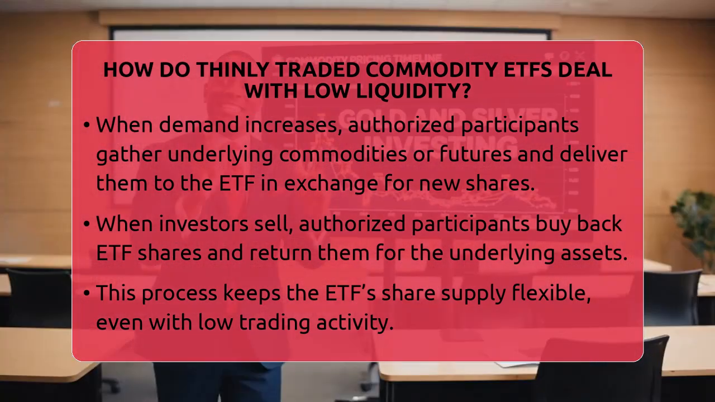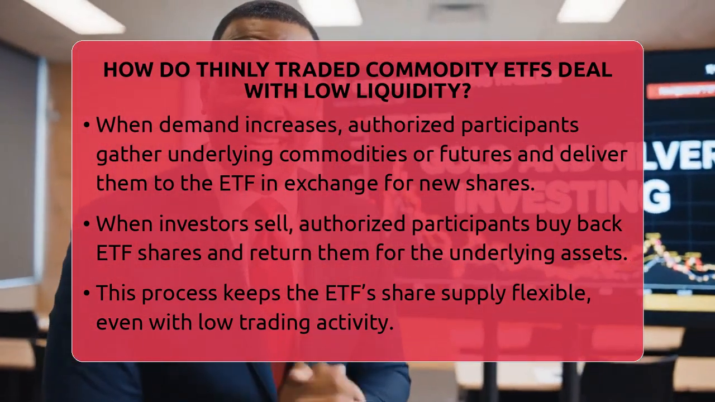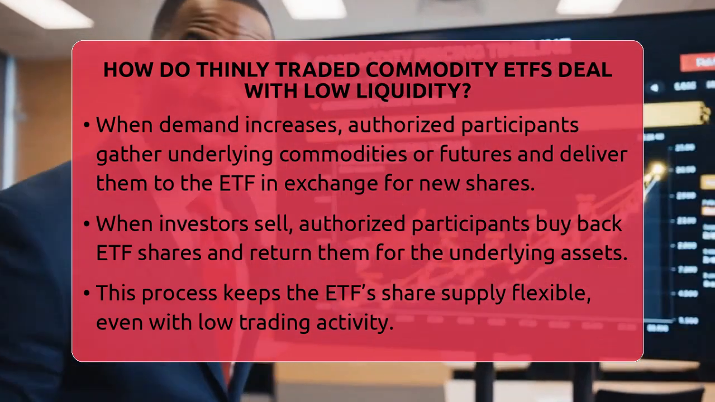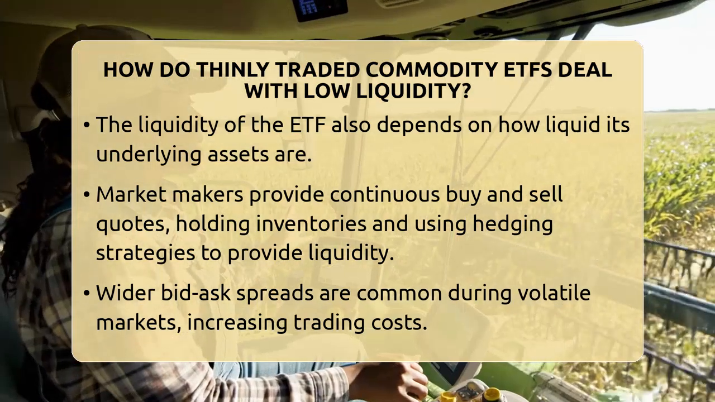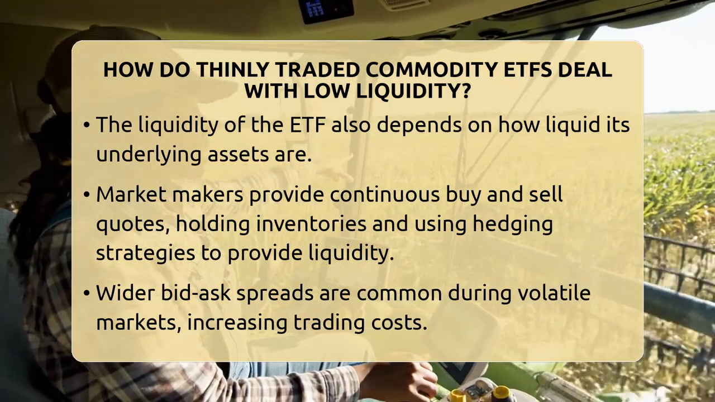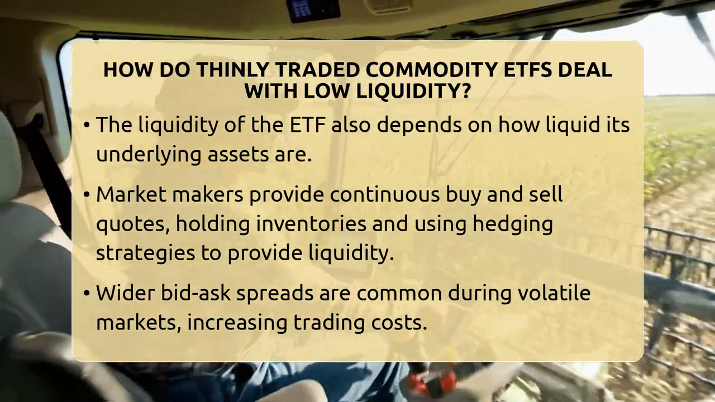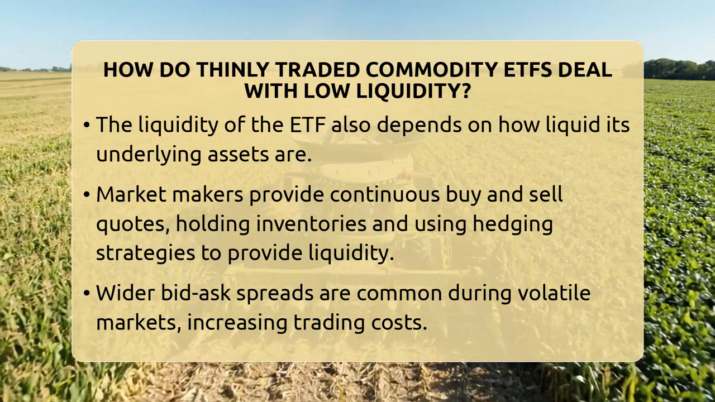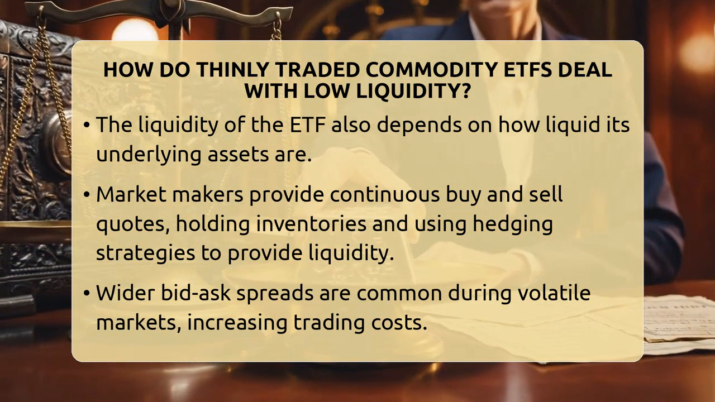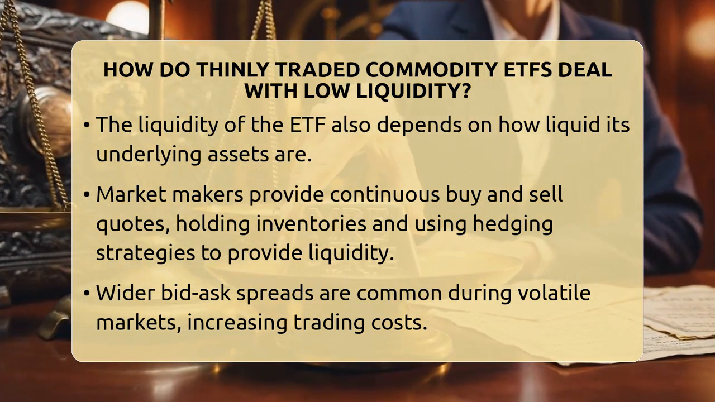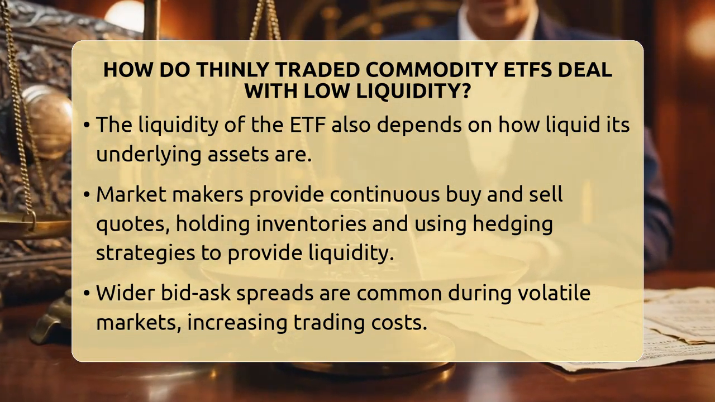Market makers also play a big role. They are firms that continuously quote buy and sell prices for the ETF, providing liquidity to investors. They hold inventories of ETF shares and use hedging strategies to manage their risk, sometimes using proxy hedges if direct hedging is difficult. This activity helps narrow bid-ask spreads, making trading smoother even when trading volume is low.